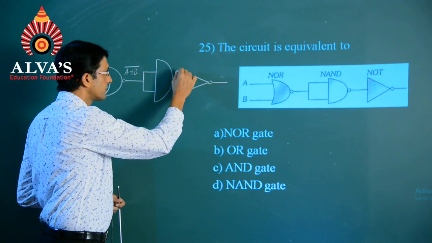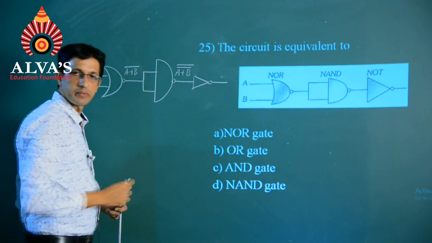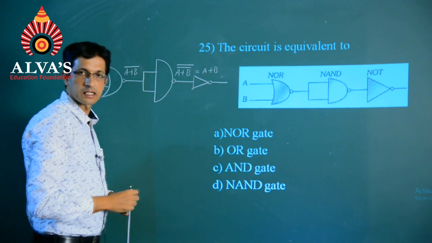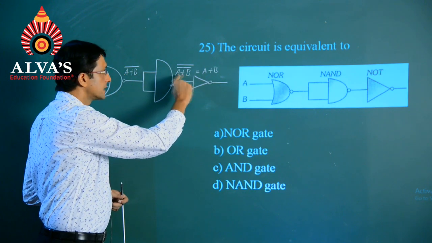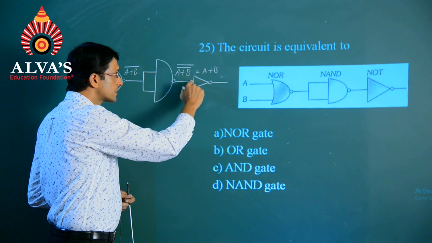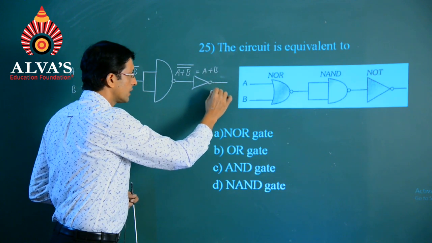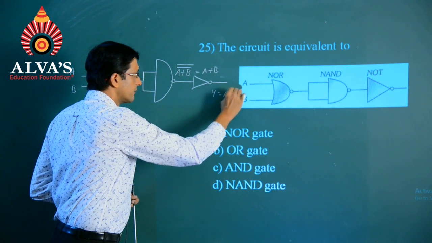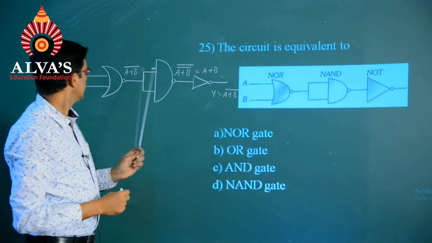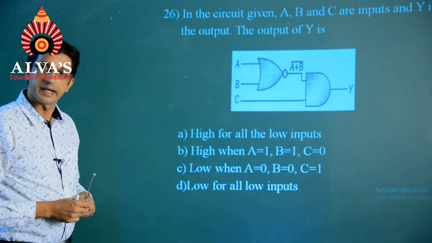NAND gate, and hence we can write it over here as A plus B whole bar, once again complemented, which is equal to A plus B itself, because double complement will cancel, giving you the same result. And the input of A plus B, when it comes to the NOT gate, we have finally y given to be A plus B whole complement, and A plus B whole complement will be the output of the NOR gate, which will be the first option. Next question.